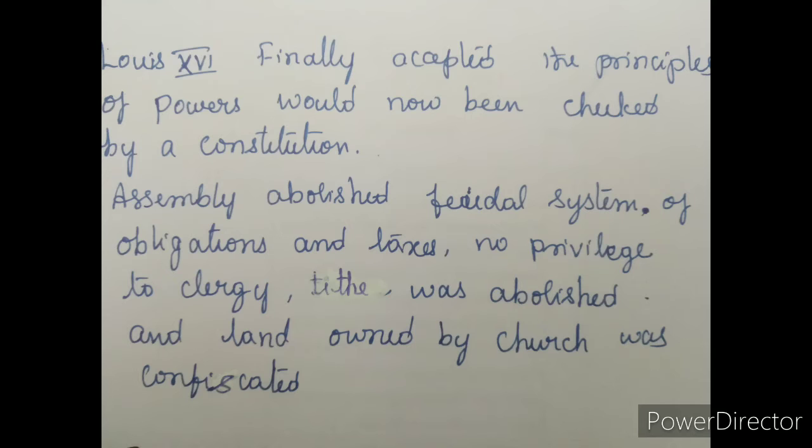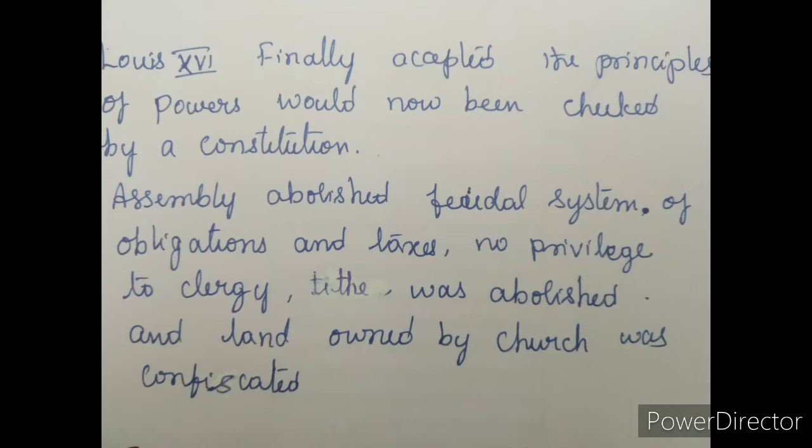See, after all this revolting, the people were moving to the neighboring countries. Louis XVI finally accepted the recognition of the National Assembly. He abolished the feudal system of obligations and taxes, no privileges to the clergy.